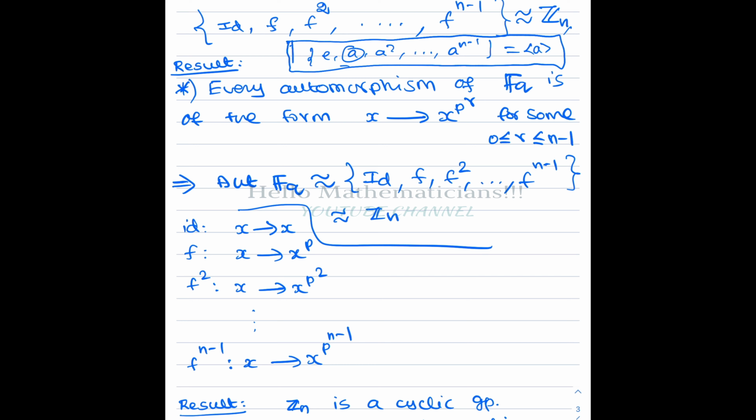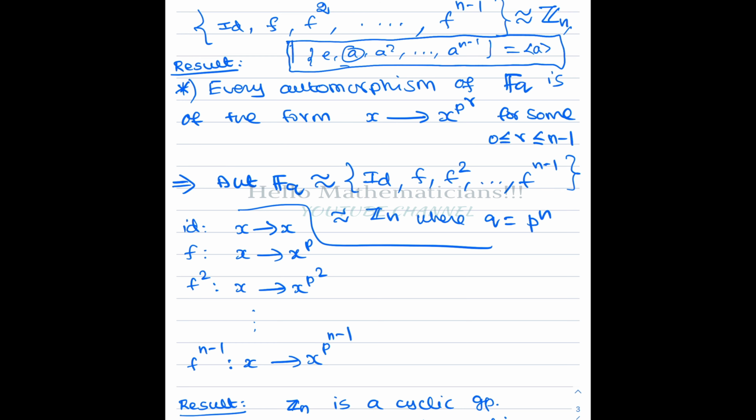So what we have concluded is that the automorphism group of the finite field FQ is isomorphic to this set, and we just saw that this is isomorphic to Zn. These elements are all called Frobenius automorphisms. The Frobenius automorphisms are the only automorphisms of a finite field, and we conclude that the automorphism group of FQ is isomorphic to Zn, where Q equals P power n.